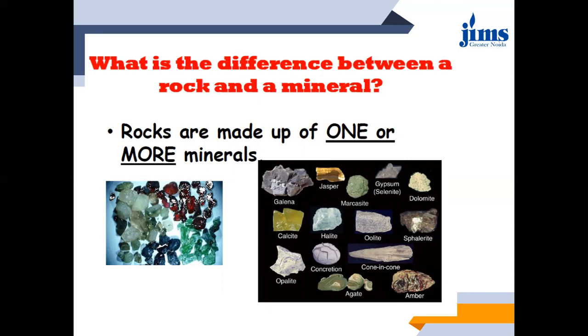In the diagram, you can see different types of rocks. In the first image you will see the rocks. In the second image you're watching the minerals: calcite, halite, olivine, or dolomite. All these are minerals themselves. What is halite? Halite is also known as rock salt, the most common edible mineral.